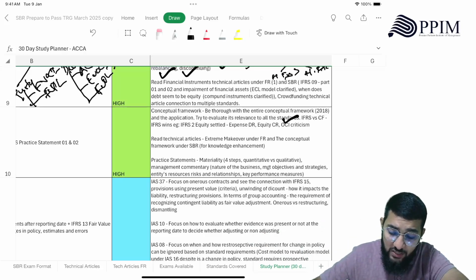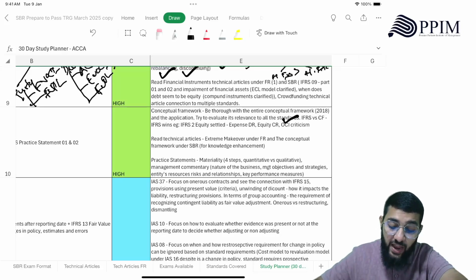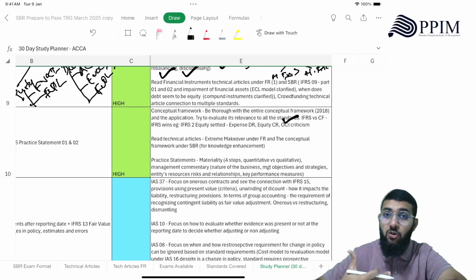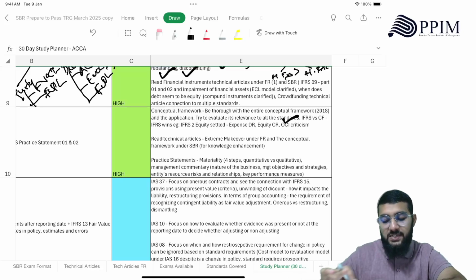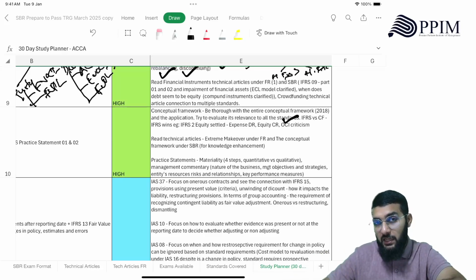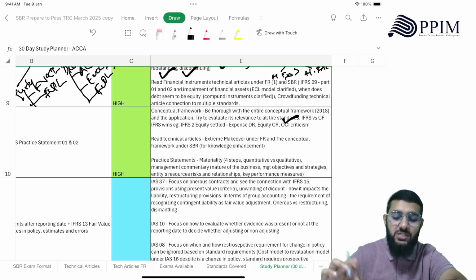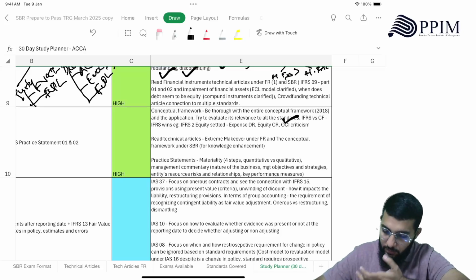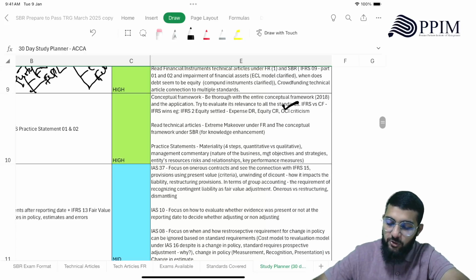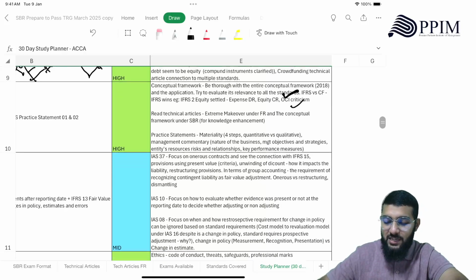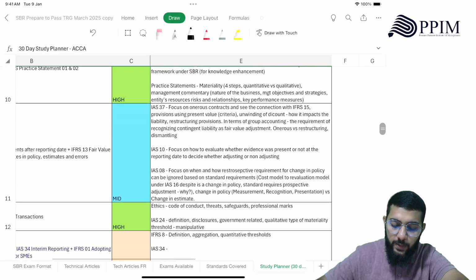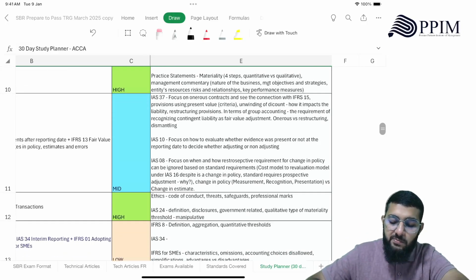Right, then IFRS versus the conceptual framework, how the standard wins whenever there is a contradiction. If IFRS says something and the conceptual framework says something else, it's IFRS that takes precedence, right? Okay, then OCI criticism, you need to understand, and you need to be able to criticize OCI as well. Okay, practice statements.